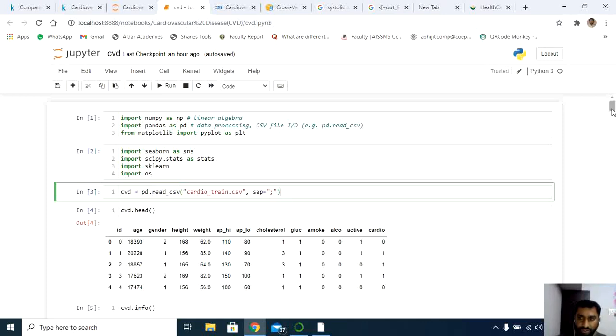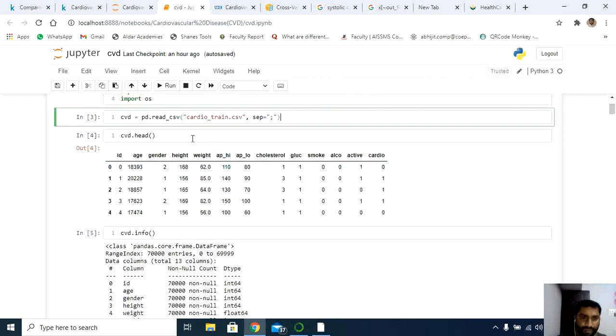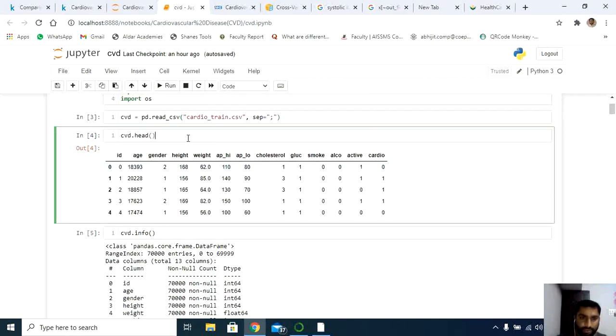If you want to check the data, you can use cvd directly, or else you can use cvd.head. The head will display the first 5 records here. In the same way, you can try with the tail also. If you want to check the last records, you can check with the tail. cvd.tail gives you the last 5 records of the data set.